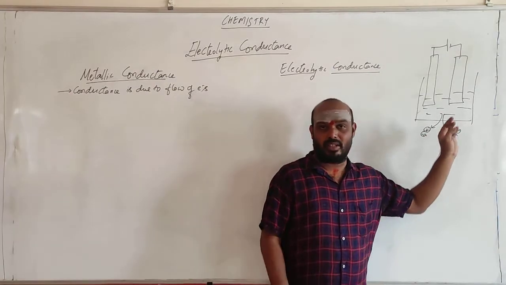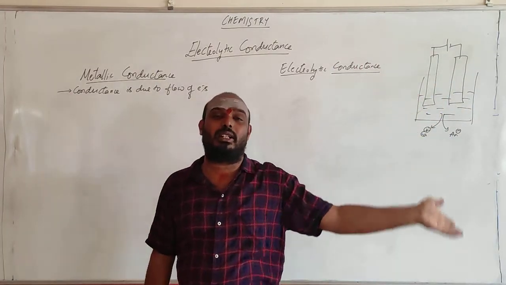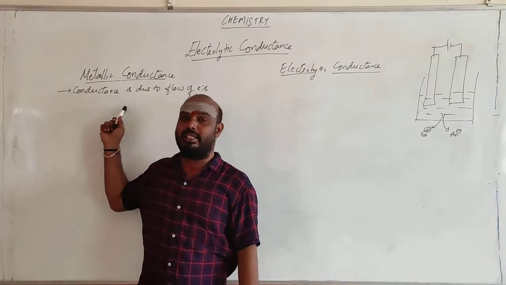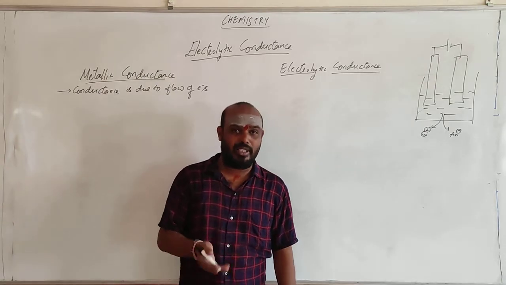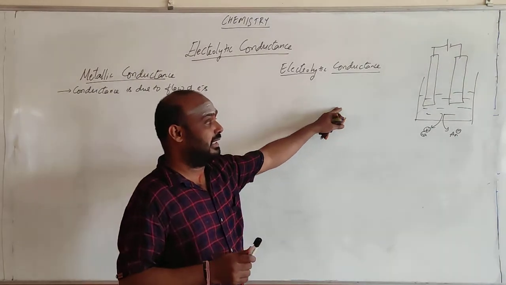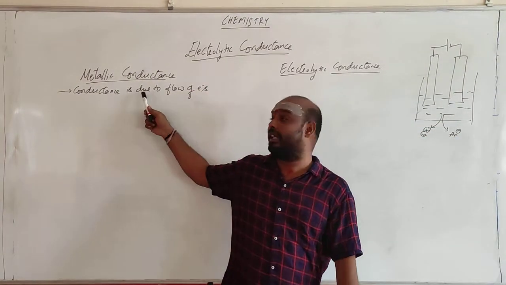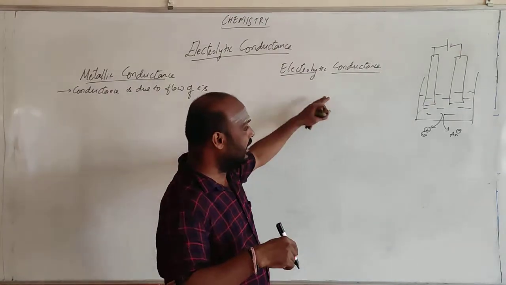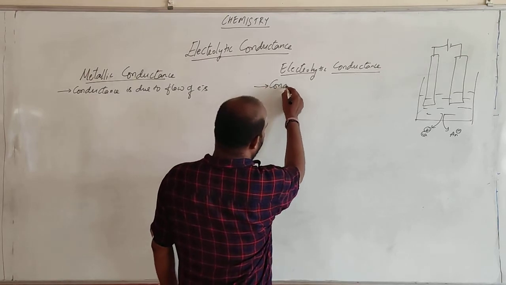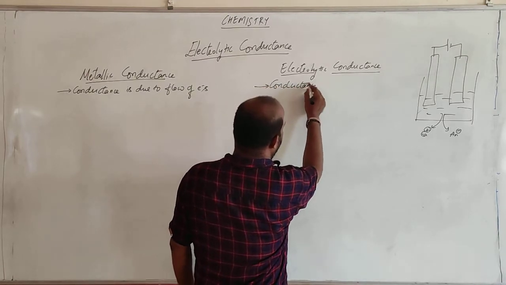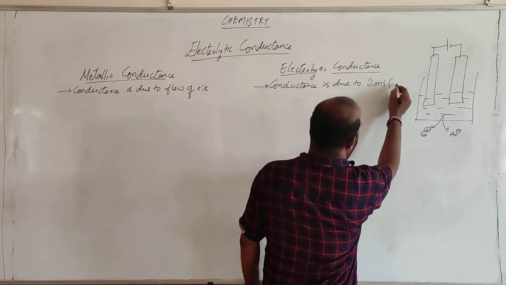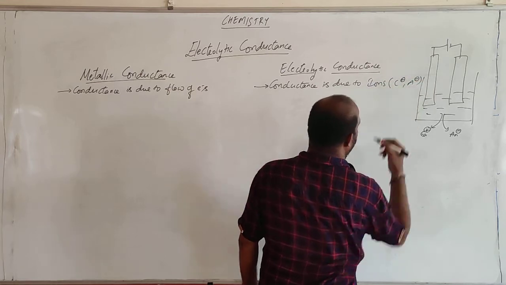Here you are not getting electrons. The movement of ions towards the electrodes is called conductance. In the metallic case it is due to the movement of electrons, which is what we see in our copper wires or aluminium wires. But here, conductance is in terms of solution; the other is in terms of wires. In this one, it is due to the movement of the ions. So in electrolytic cells, conductance is due to ions, cation as well as anion.